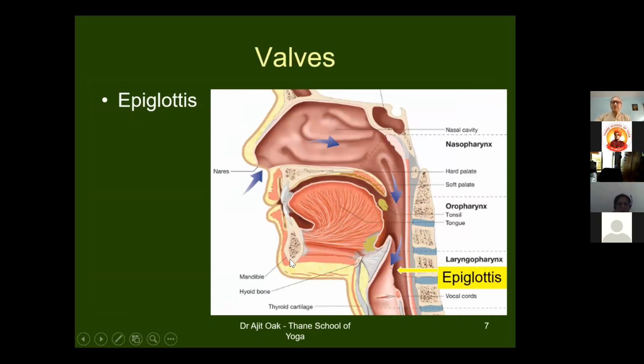So we start about different structures of the digestive system. The cross section of the person here. As you can see, this is nose, this is the mouth or oral cavity, this is the tongue which is present in the oral cavity. We take food from here, then the tongue will push that food in the pharynx.